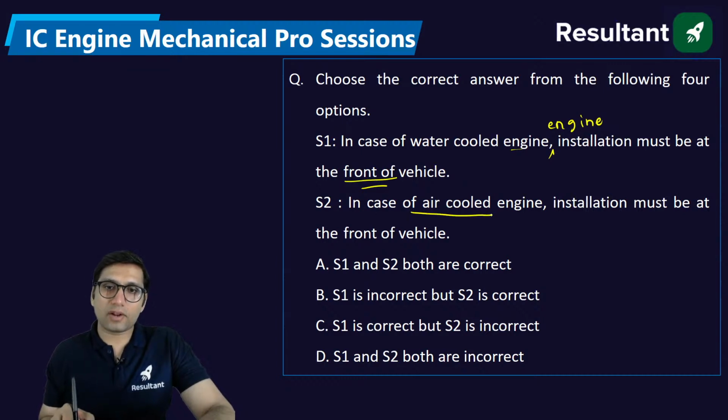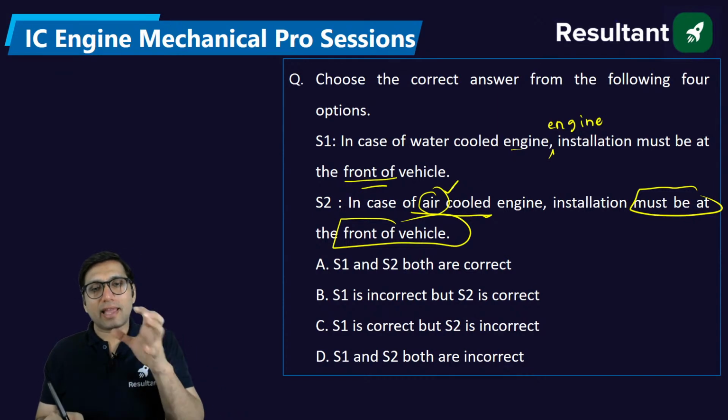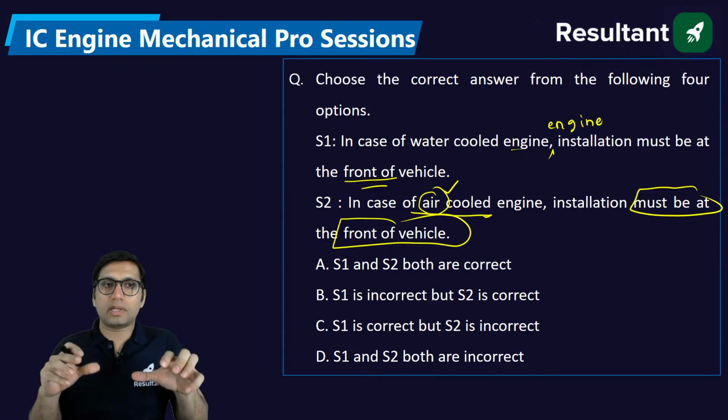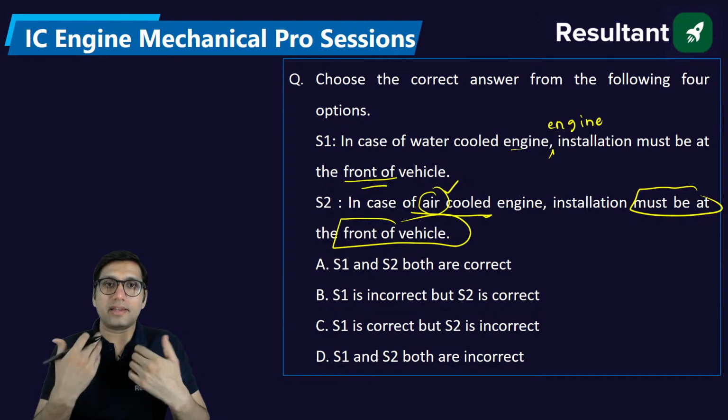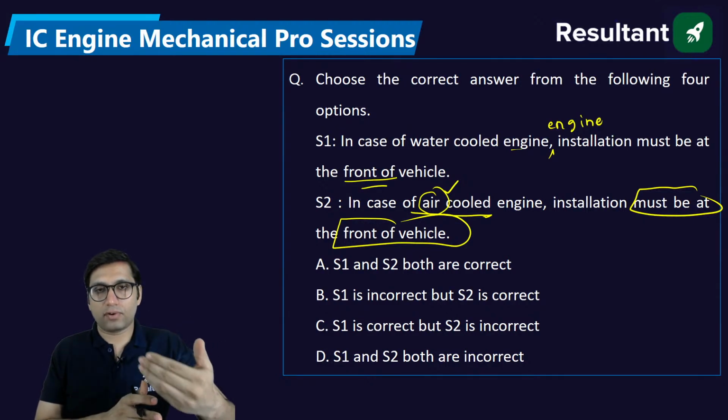But in case of an air cooled engine, definitely it is true that the engine must be at the front of the vehicle. Why? Because an air cooled engine loses heat, or gets cooled down, with the help of air, or with the help of convection heat transfer by air. Now, if the engine in the air cooled engine is installed in the front of the vehicle, then basically due to the dynamics of the engine, have you understood the concept of fluid dynamics?